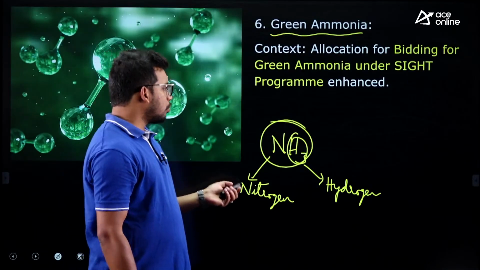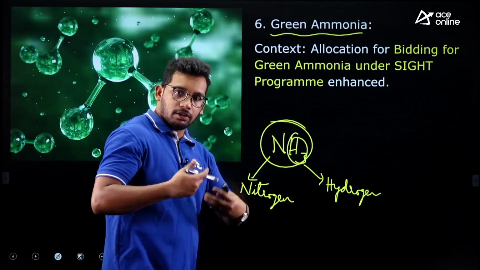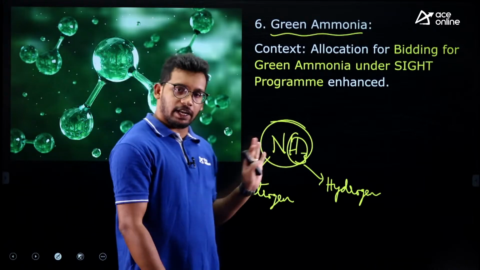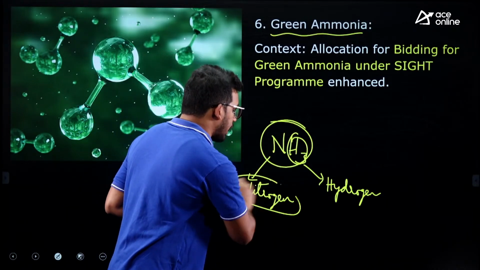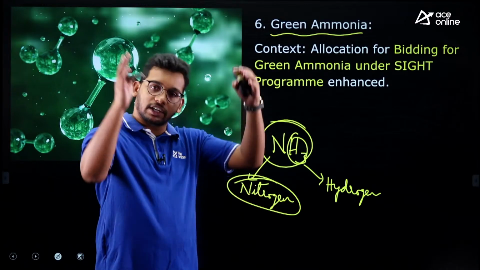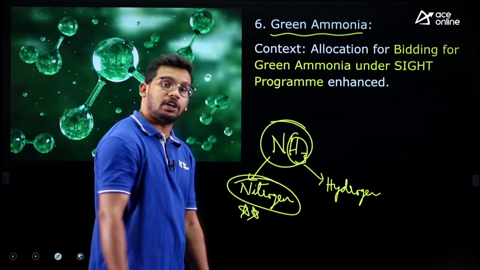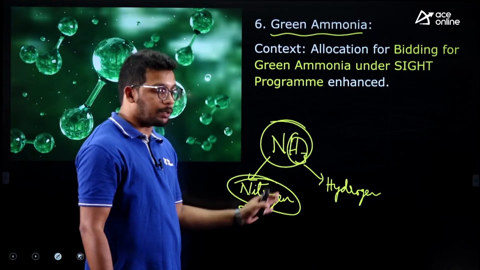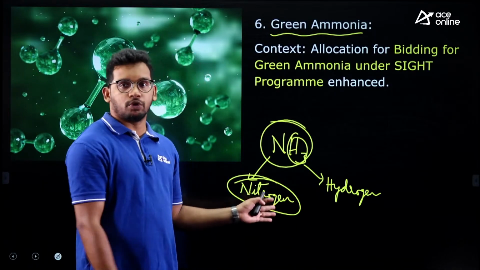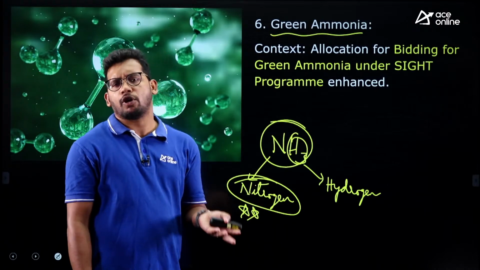Fine. Now that's why we need to generate ammonia, that is NH3. In that process we require nitrogen. Nitrogen is usually collected from the atmosphere, because nitrogen is the highest composition in our atmosphere gases, right? More than 70% of our atmosphere consists of nitrogen, followed by oxygen.